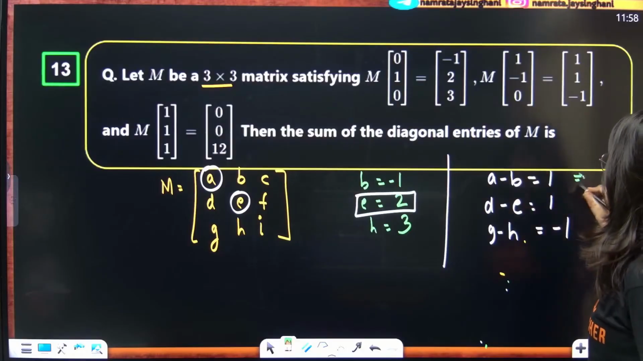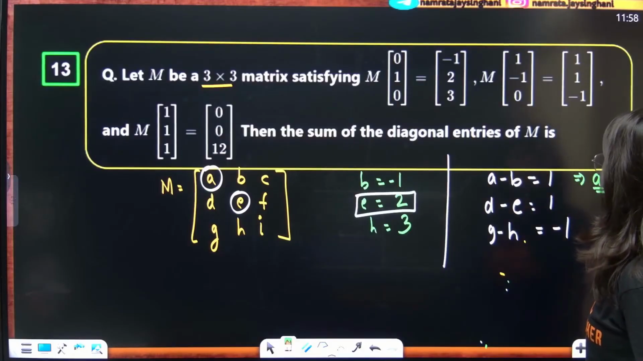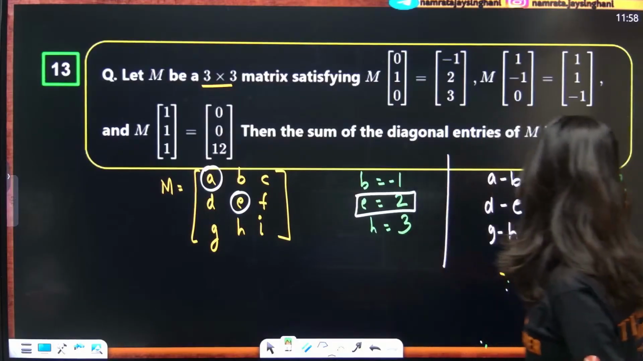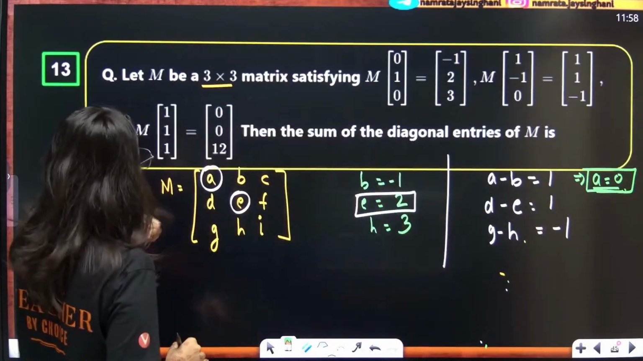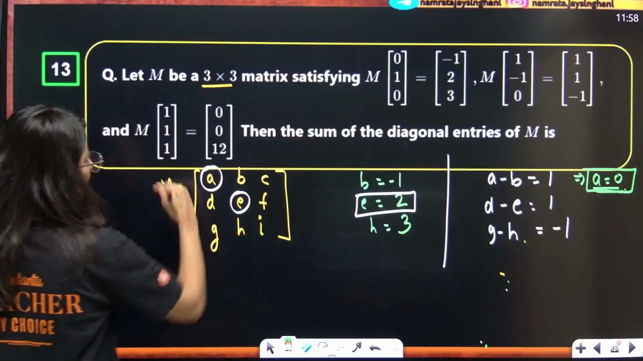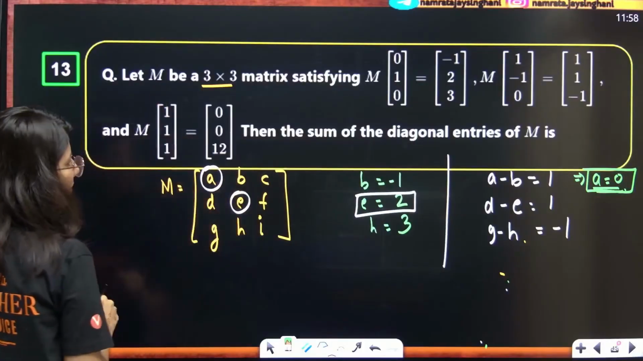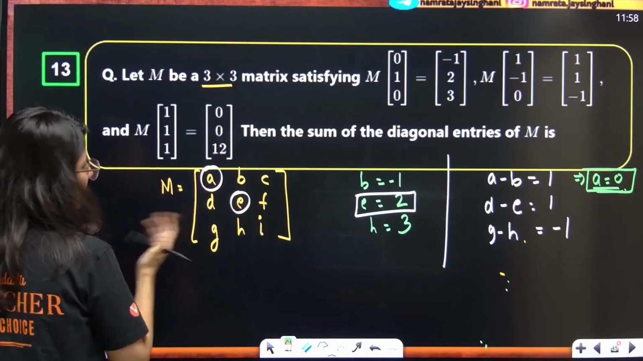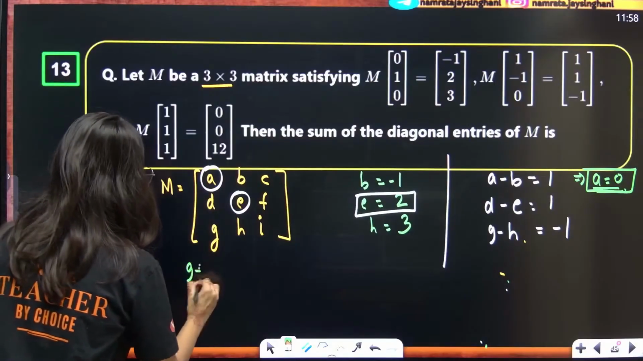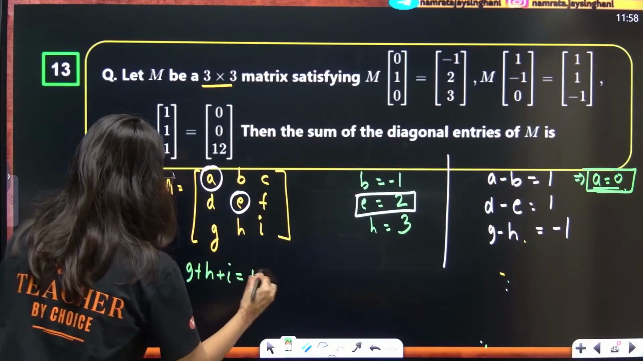A is going to be 0. That's it. So A is 0. This is, again, a diagonal entry. Now the last thing, this 1, 1, 1. So from here, multiply this: A plus B plus C. I don't want C. Then D plus E plus F. And G plus H plus I is nothing but 12.